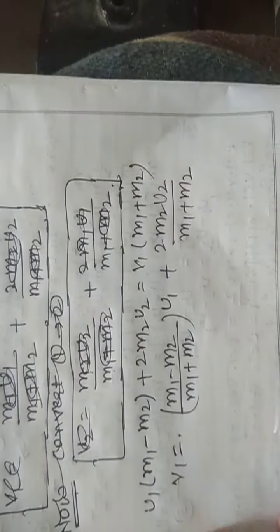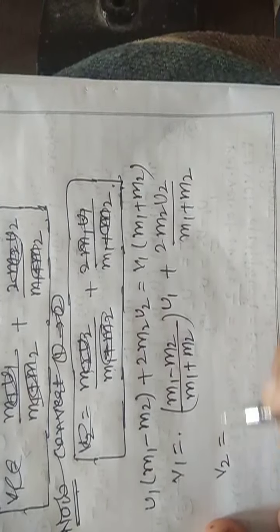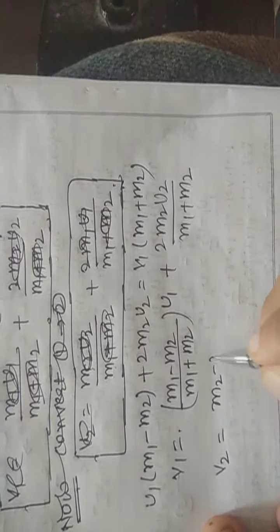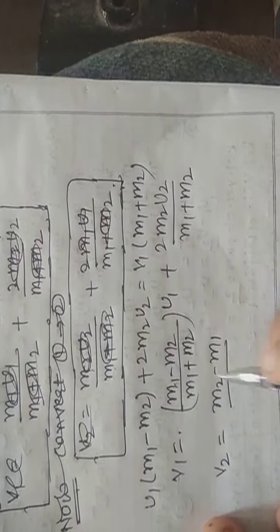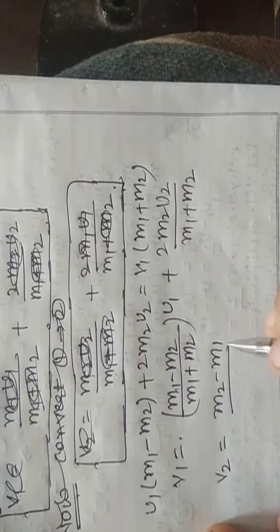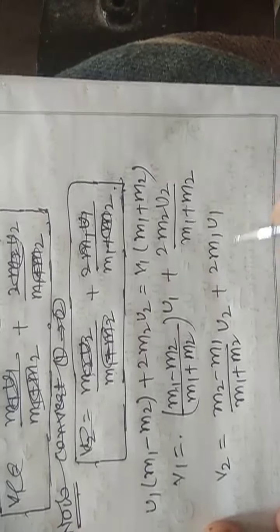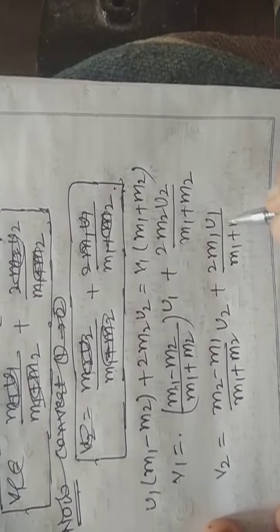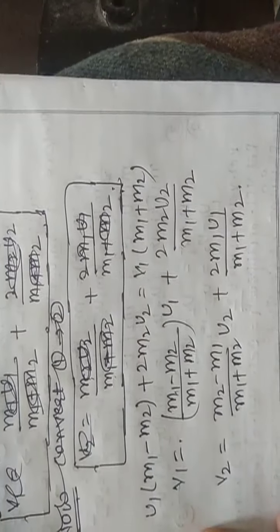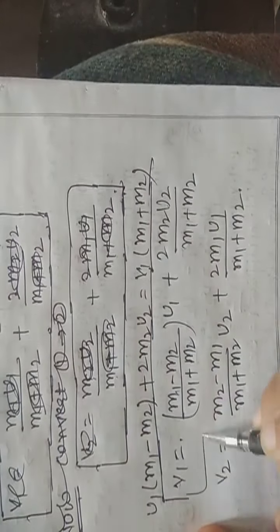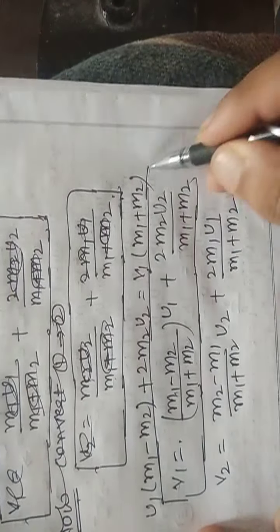Similarly, if you want to write for the second body, v2 will be m2 minus m1 over m1 plus m2 into u2 plus twice of m1 u1 upon m1 plus m2. I told you to change 1 to 2. So these are my equations that I need in my article, and you have to remember these two equations.